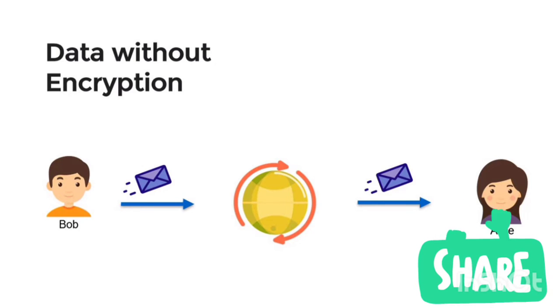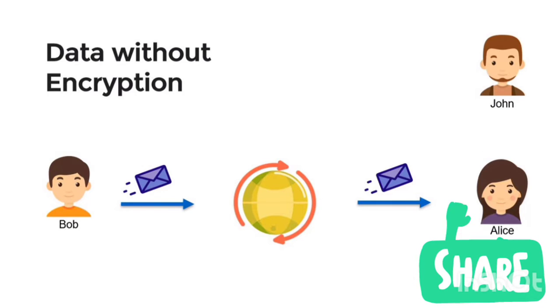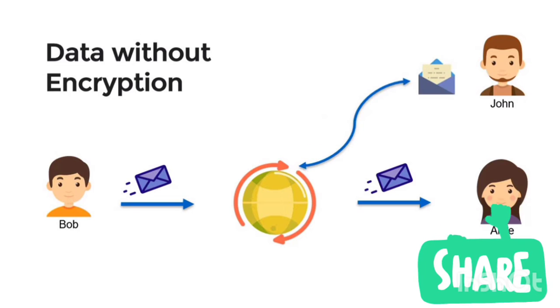The message is sent successfully, but the problem occurs when a third party, here John, who is a malicious person, gains access to the system and the message sent by Bob. He modifies the message from send $1,000 to Eve to send $2,000 to John, and then he sends it to Alice. Alice receives the message and reads it. As it is an instruction from Bob, Alice sends $2,000 to John. That's why plain text messages or unencrypted messages are very unsecure.